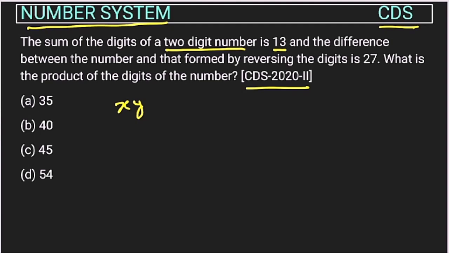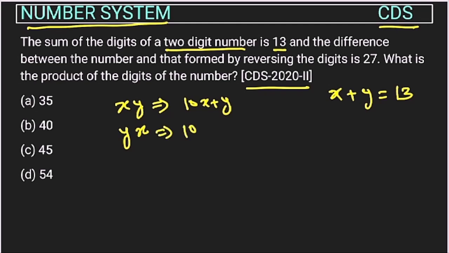The number formed will be yx. So x plus y is 13, and when we subtract them, this number can be written as 10x plus y, and this will be 10y plus x. When we subtract, this will be 9x minus 9y.